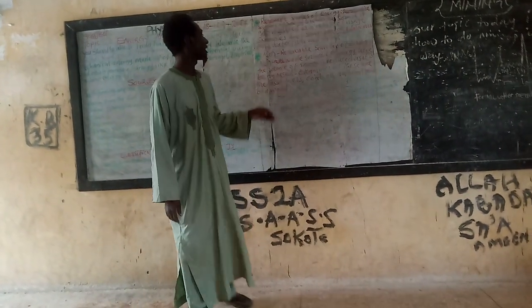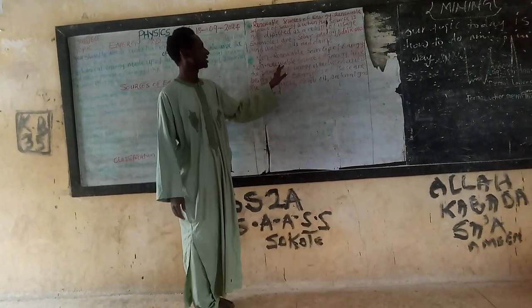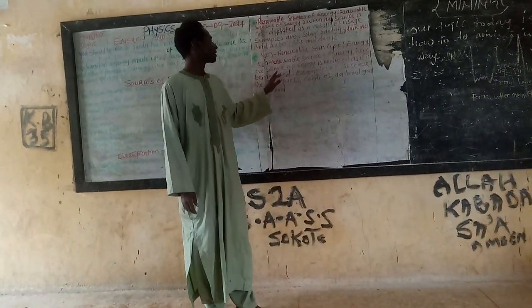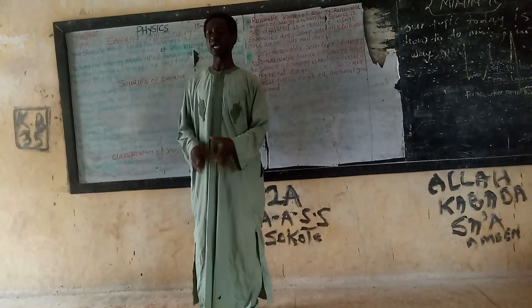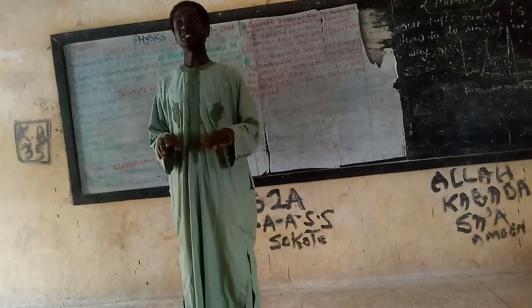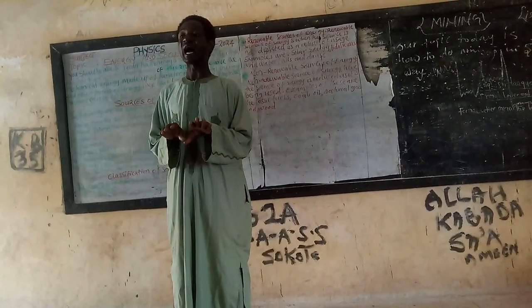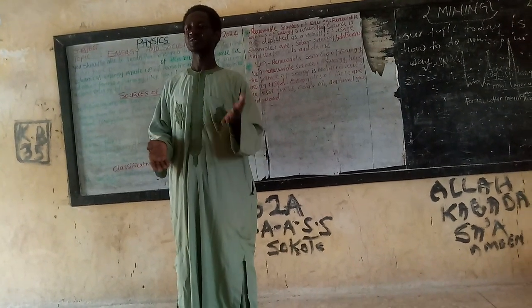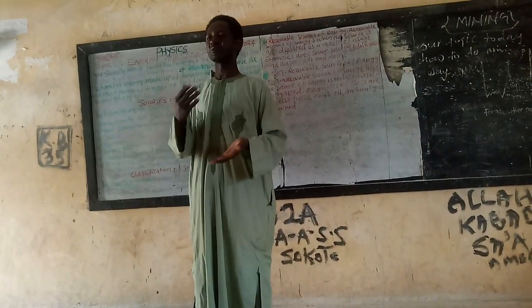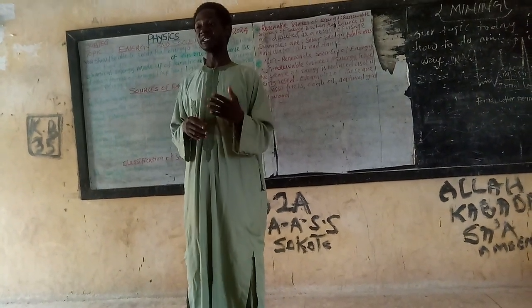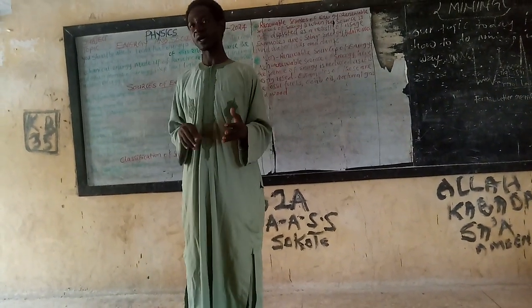Then non-renewable source of energy. Here, the source of energy is reduced as it is being used. As a result of usage, it is reducing. And once it is used up, you cannot revive it again. You cannot bring it back. It has gone. You have to find another one.